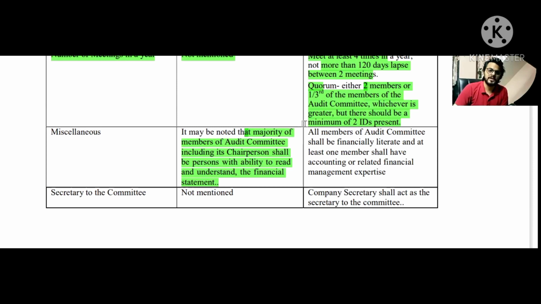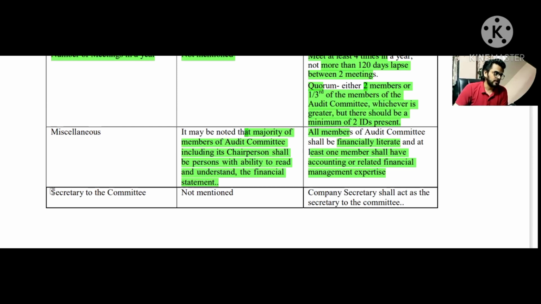And as per regulation number 18, all the members shall have to be financially literate, and at least one member shall have accounting or related financial management expertise as well. The expertise portion is not given in section number 177, but regulation 18 says that at least one member shall have to be an expert in this area, and all the members of the audit committee shall have a basic understanding and be financially literate.